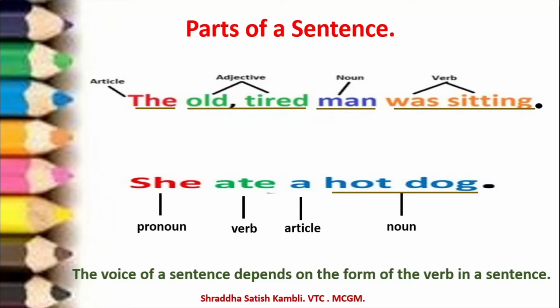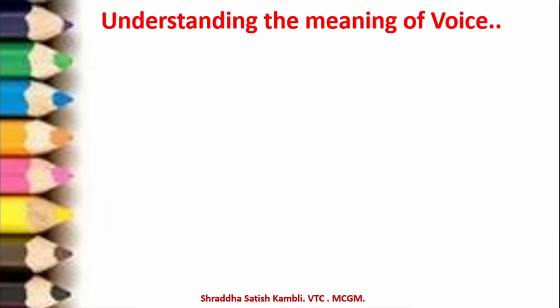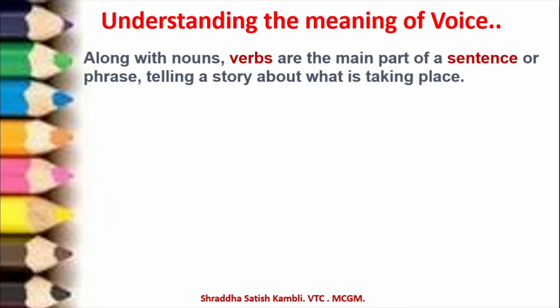Let us move on and learn something more about voice. So when you say voice, how will you understand what voice means? Along with nouns, verbs are the main part of a sentence or a phrase telling a story about what is taking place.